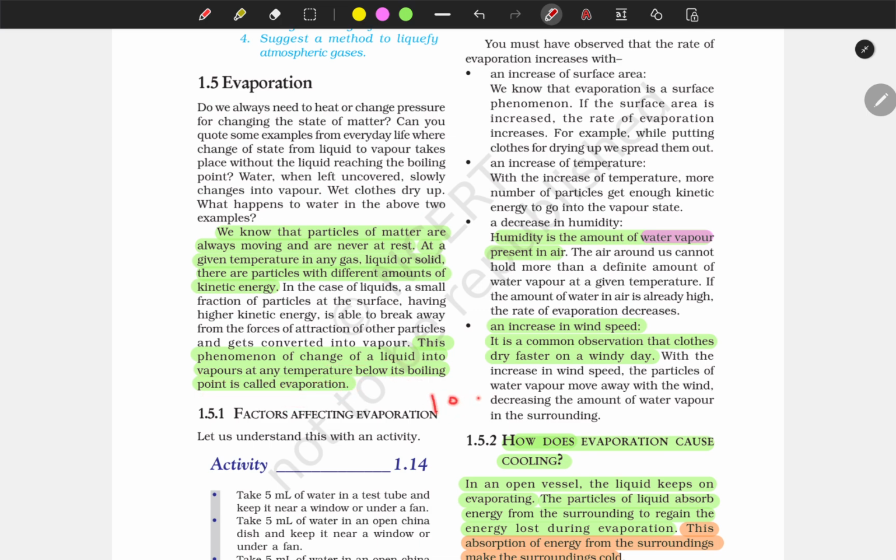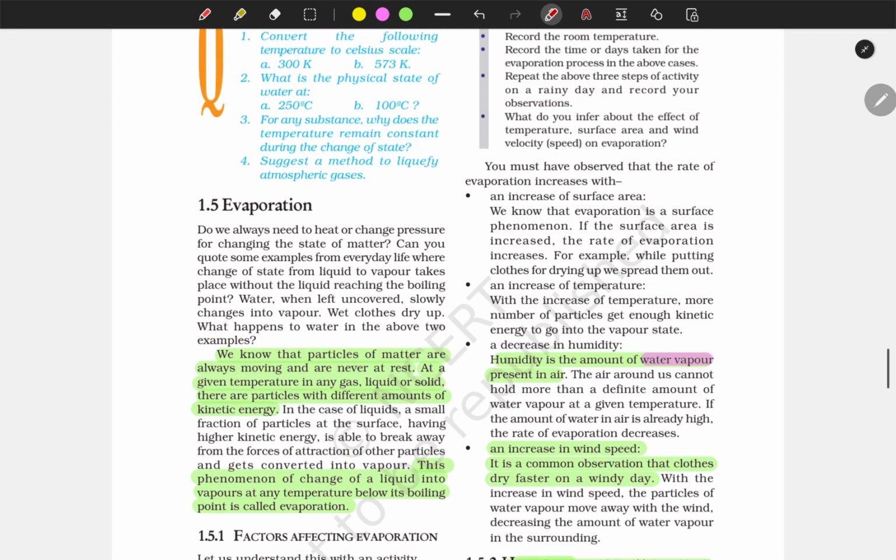See, water boils at 100 degrees Celsius, and when it boils, it becomes gaseous state. But evaporation is when the liquid changes into vapor at any temperature below its boiling point. So below 100 degrees Celsius, if the water converts into vapor, this is called evaporation.